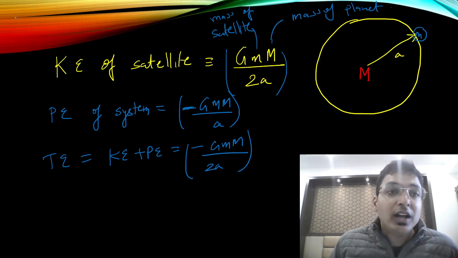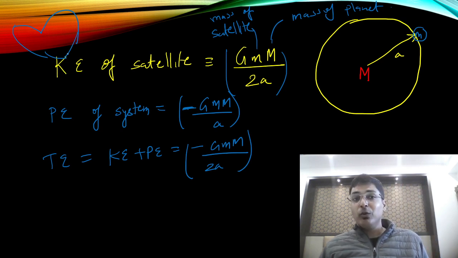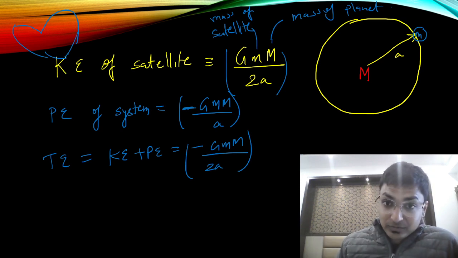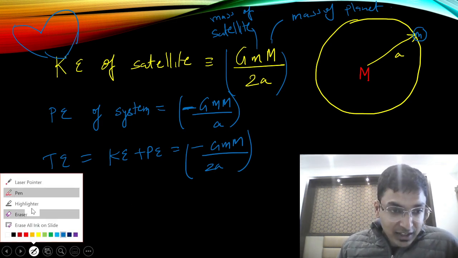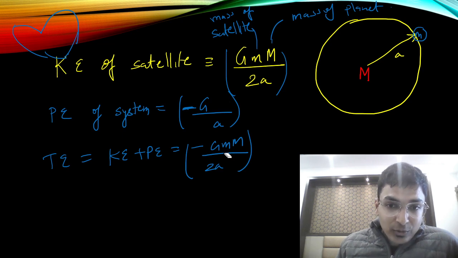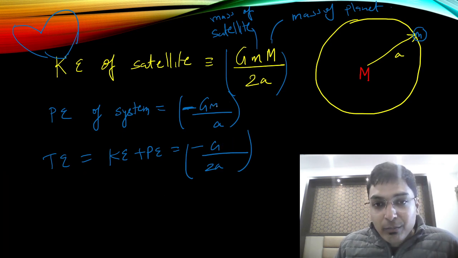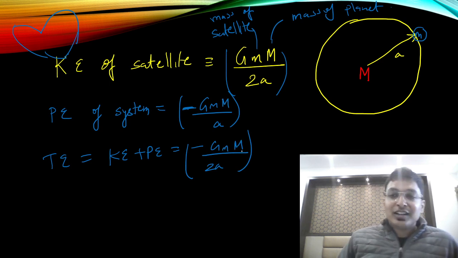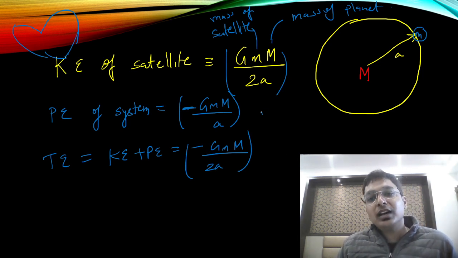So very important, guys. Again, you can make a heart over here because this is super important. Whenever you have important things, make hearts. So KE is GMm upon 2a, PE is minus GMm upon a, and total energy is minus GMm upon 2a. These are the important formulas, but I know this army of engineers and doctors is doing really well and will remember this. This is the total energy.